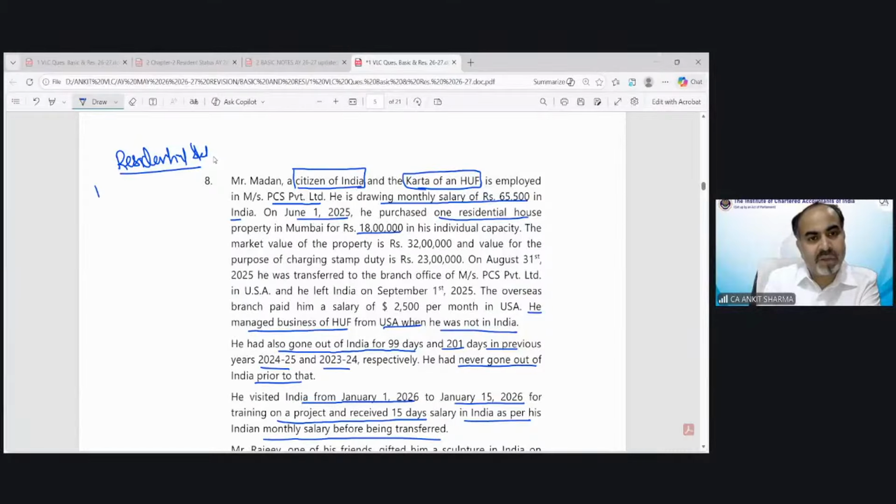One is for Mr. Madan and one for HUF. So can you tell me what is the way to find out the residential status of a HUF?